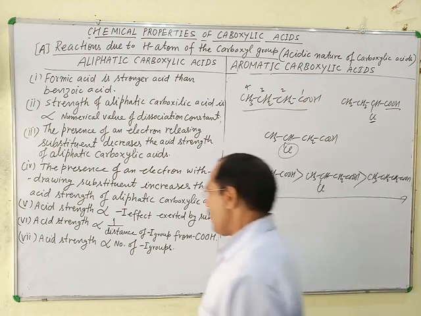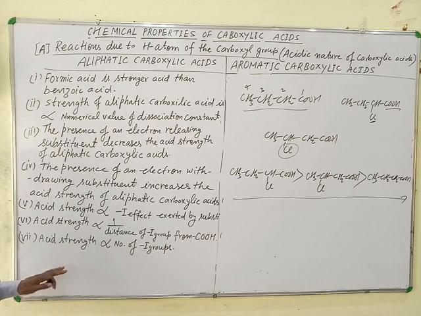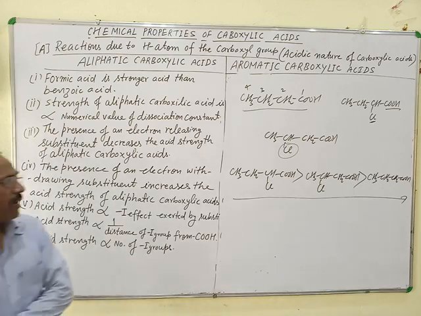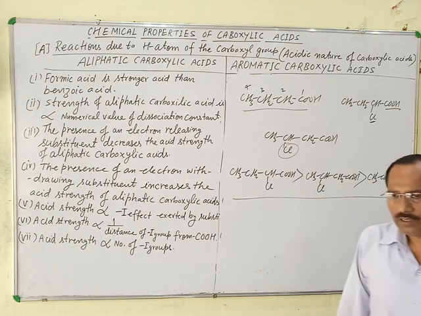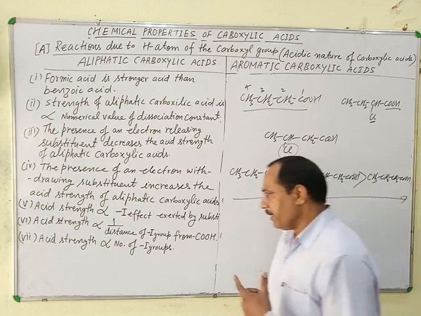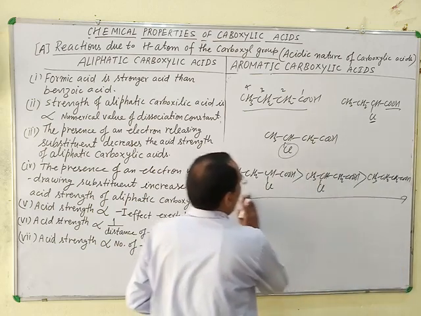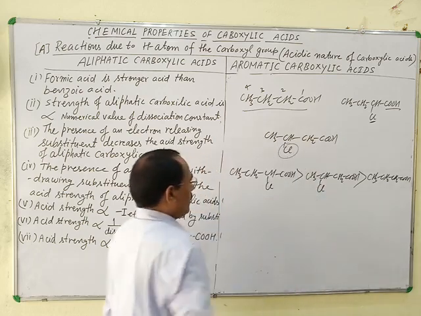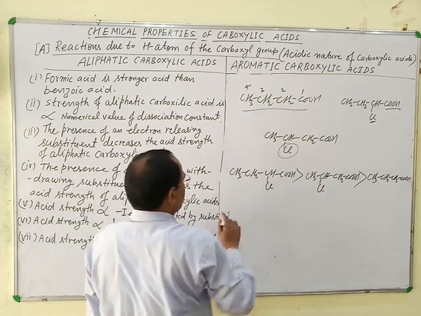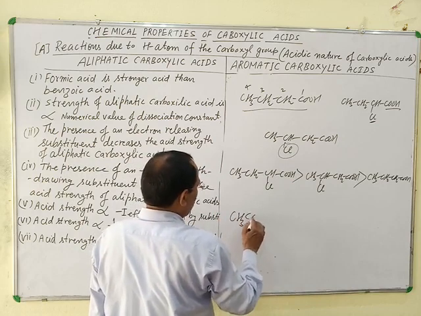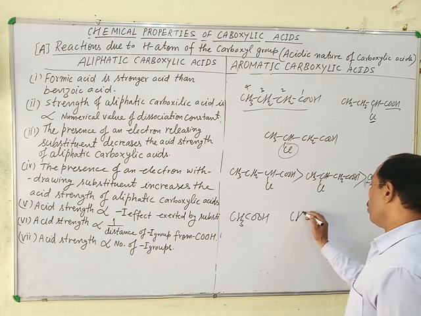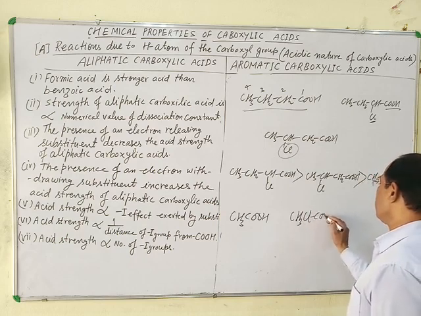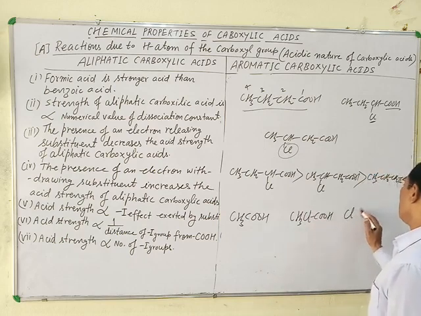Okay. And last one, acid strength is directly proportional to the number of I groups. As the number of substituents increases, its effect on acidic strength becomes more and more pronounced. For example, this is acetic acid, CH3COOH. This is chloroacetic acid. This is dichloroacetic acid.